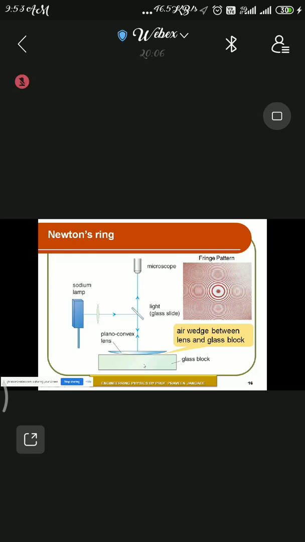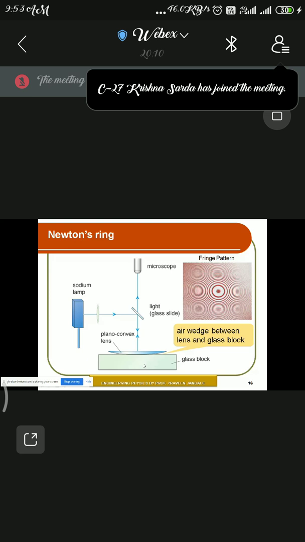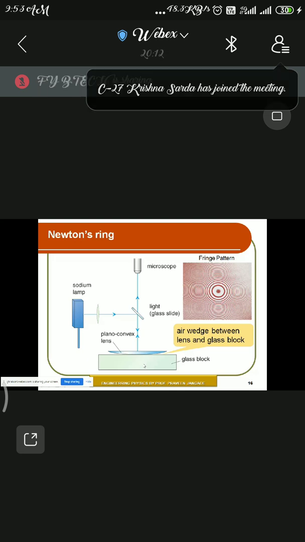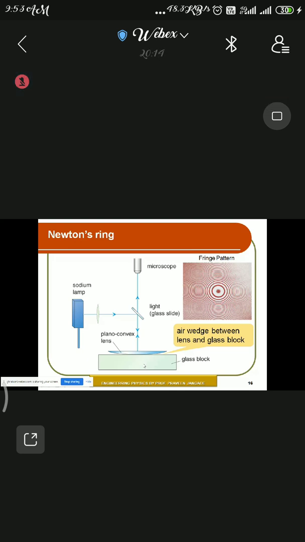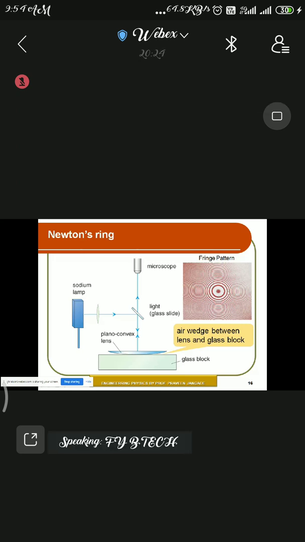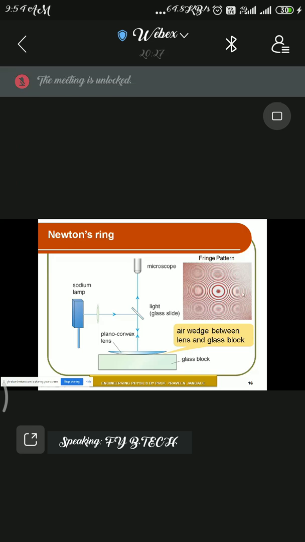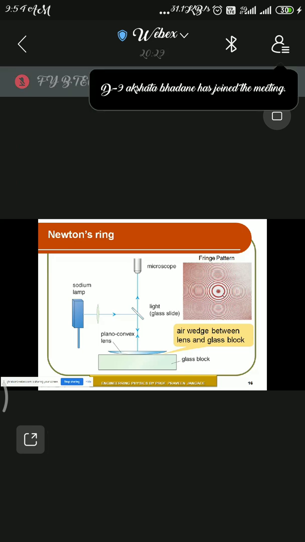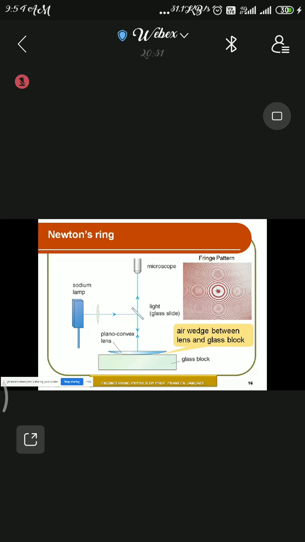Here we are discussing with the help of reflected light. Reflected light, once it interferes here, satisfies destructive interference, so it produces the central spot dark. This is a broader central spot, and after that there are consecutive bright and dark fringes. So why are the fringes in a ring pattern or circular pattern?